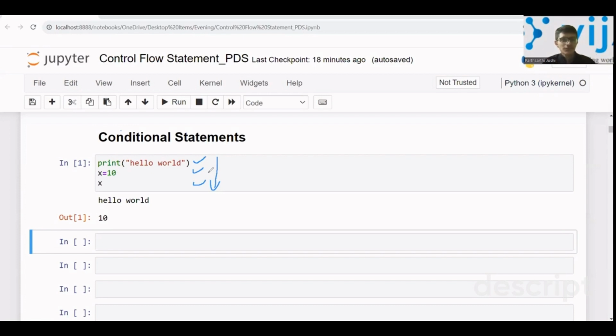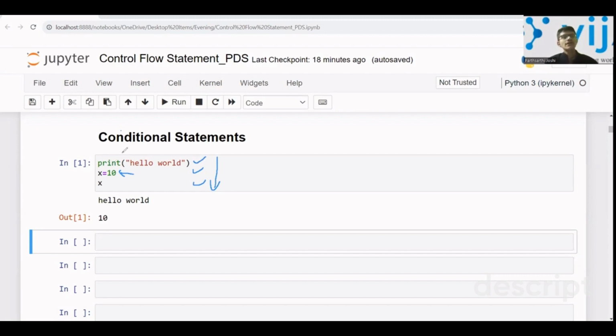First, print hello world is executed, then x equal to 10, and then x. It is not so that first x equal to 10 happens, and then print hello world happens, and then x is printed. Or that first x equal to 10 happens, then x is printed, and then print hello world is printed. No, the flow of control is from the first line and so on till the last line. That is the default flow of control, right?